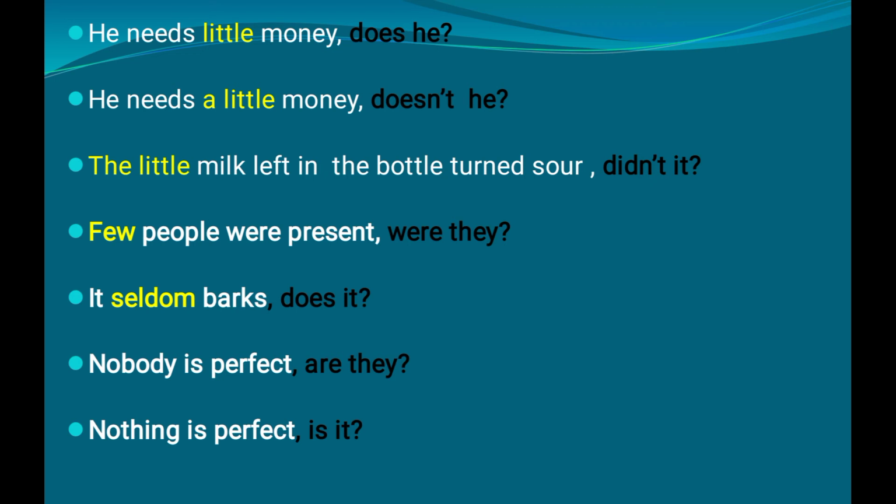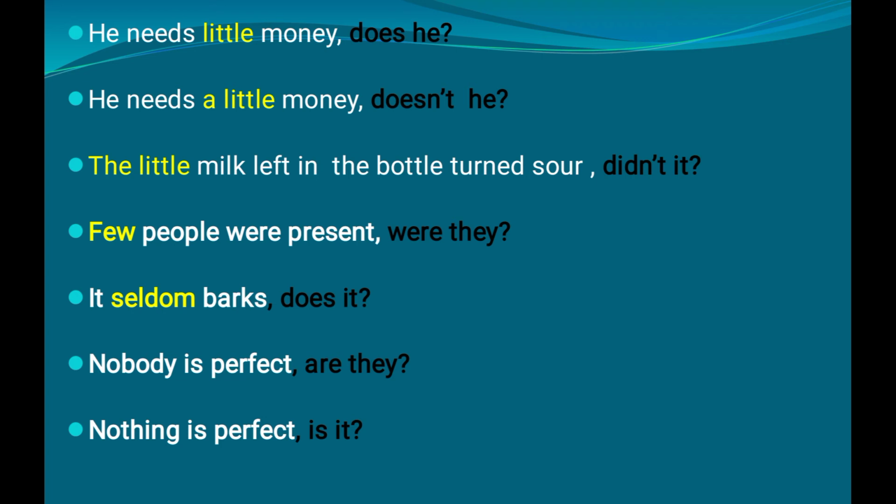Nobody means it is a group of persons. So it indicates a group of persons. The pronoun has been used to indicate a group of persons. So we need to add they with it, and for it we have to use the are form, not the is form as said in the sentence. We have to use are they. That is the correct word.